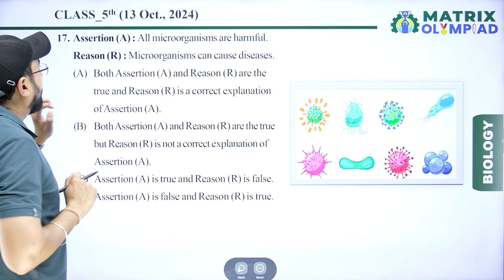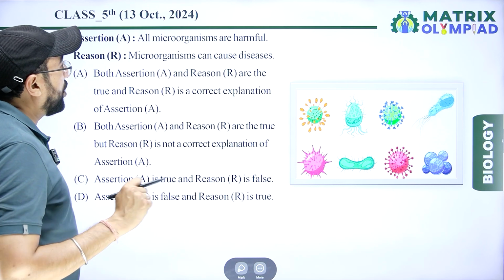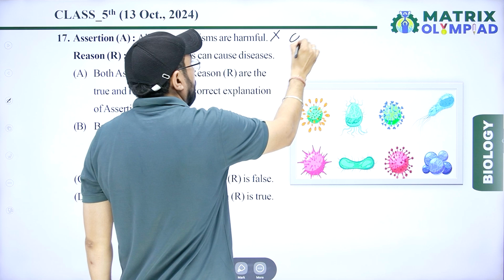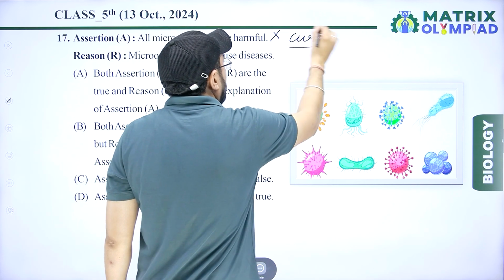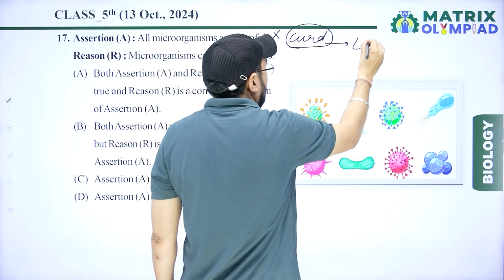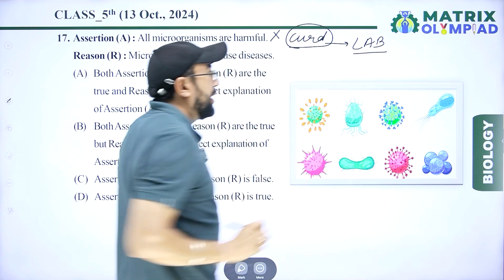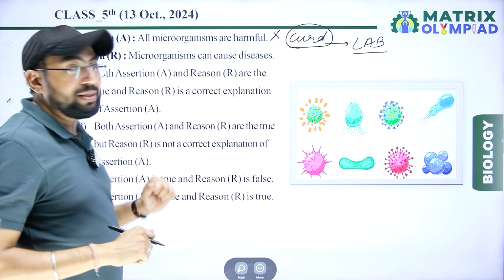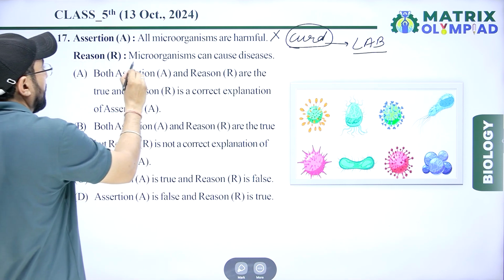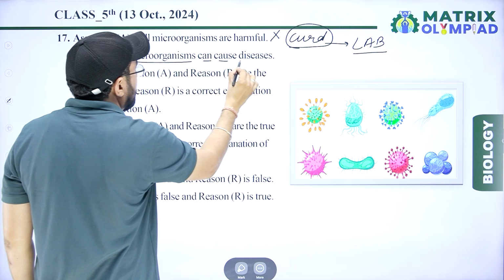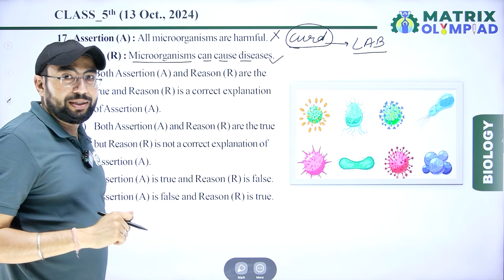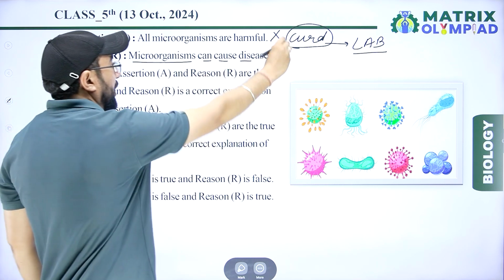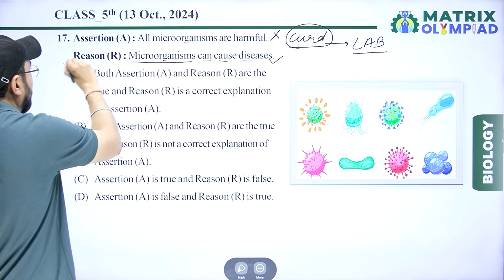Next question is assertion A, all microorganisms are harmful? No, because we use curd. In curd, LAB bacteria are found, lactic acid bacteria. So this assertion statement is wrong. Next, reason R, microorganisms can cause disease. Right, microbes cause disease like cholera. Vibrio cholerae causes the disease cholera. So this reason is right.